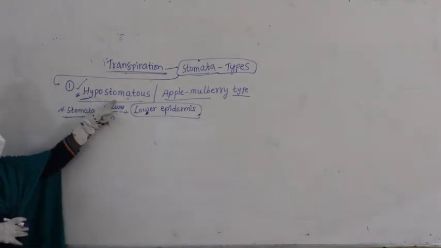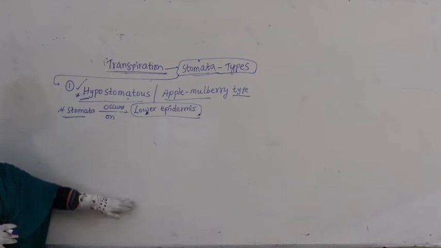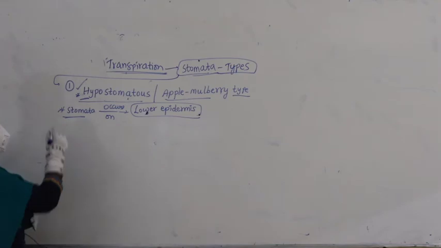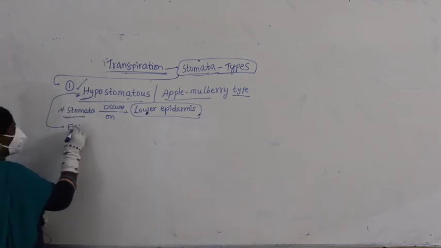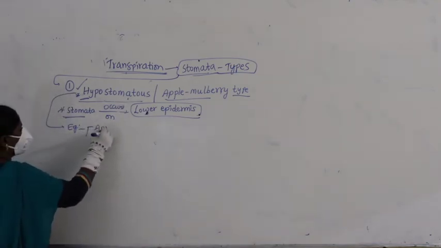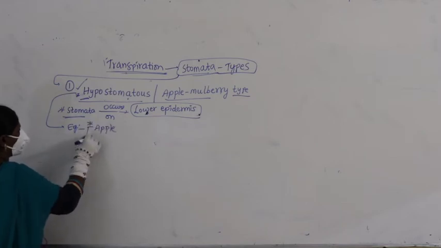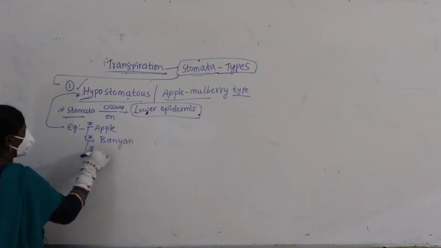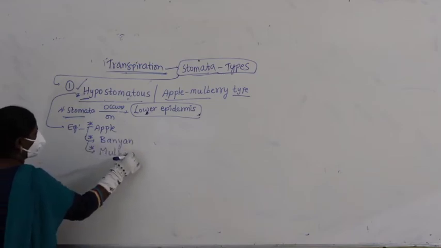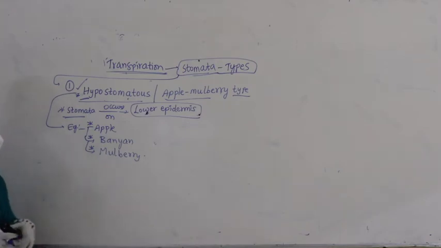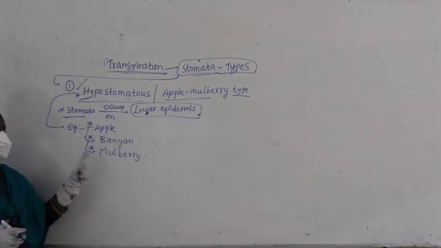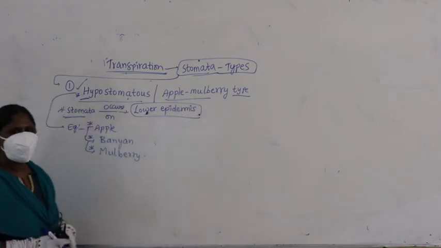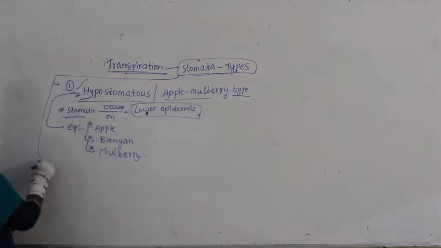Where do you find such an arrangement? As the name indicates, it occurs in apple, in banyan tree, and also in mulberry. As it is found in apple, banyan and mulberry, this type of stomata is also called the apple mulberry type.